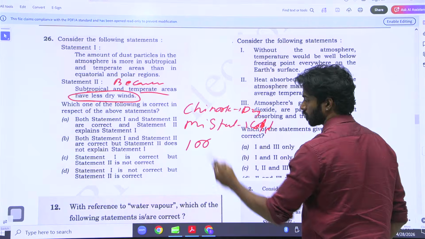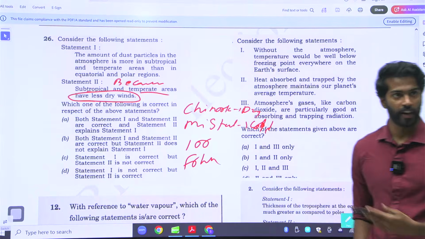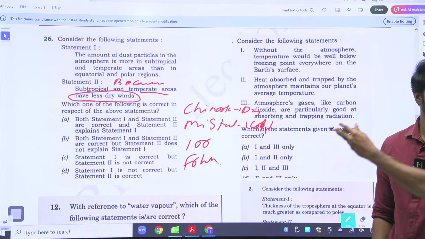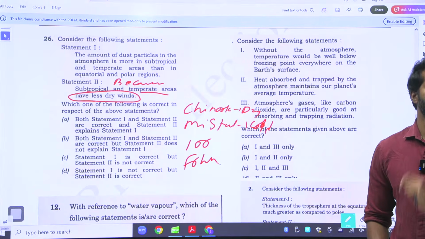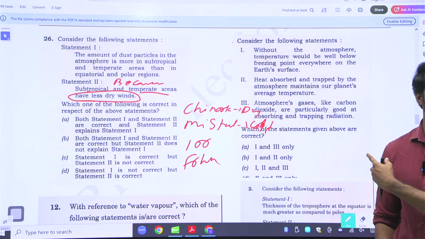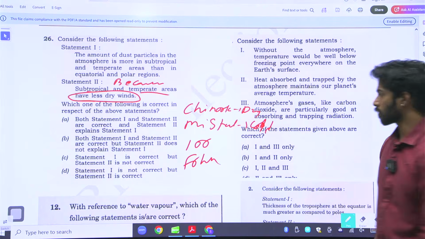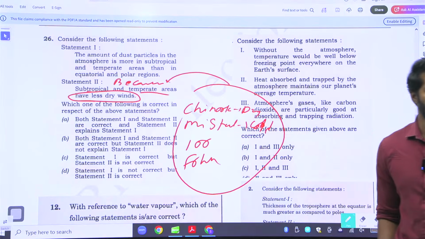Loo, Foehn. All these are what? Dry winds that are present in subtropical and temperate areas. That is why there is more dust. That is why there is less dust in tropical and polar areas. Why? Because all of the dry winds are here only. Keep a list of all the dry winds that are present in temperate and subtropical areas. Okay.